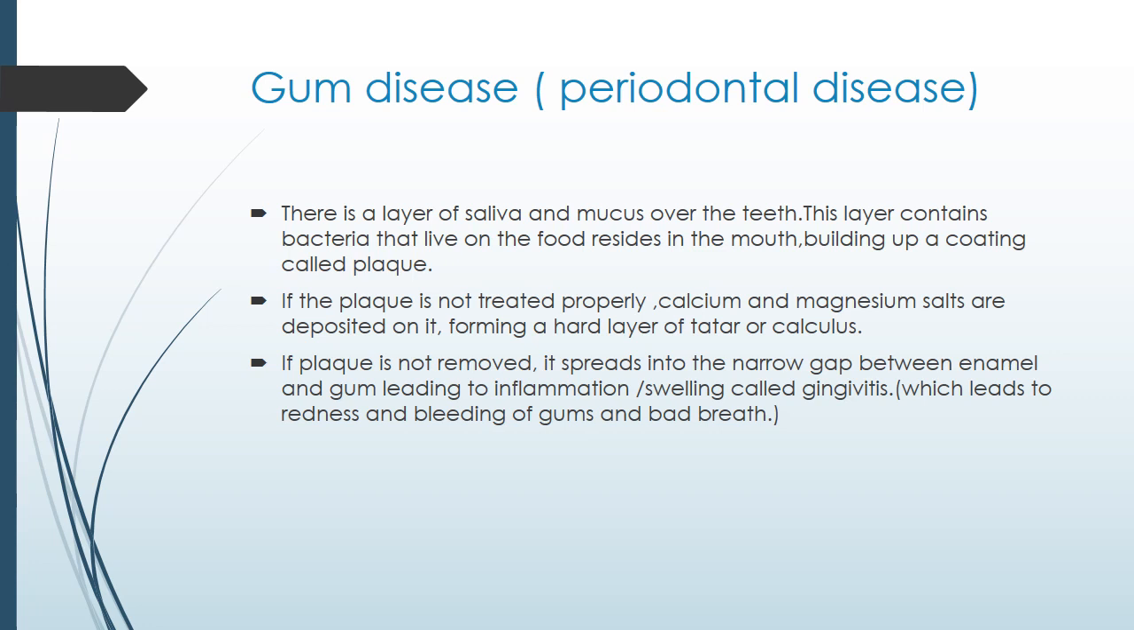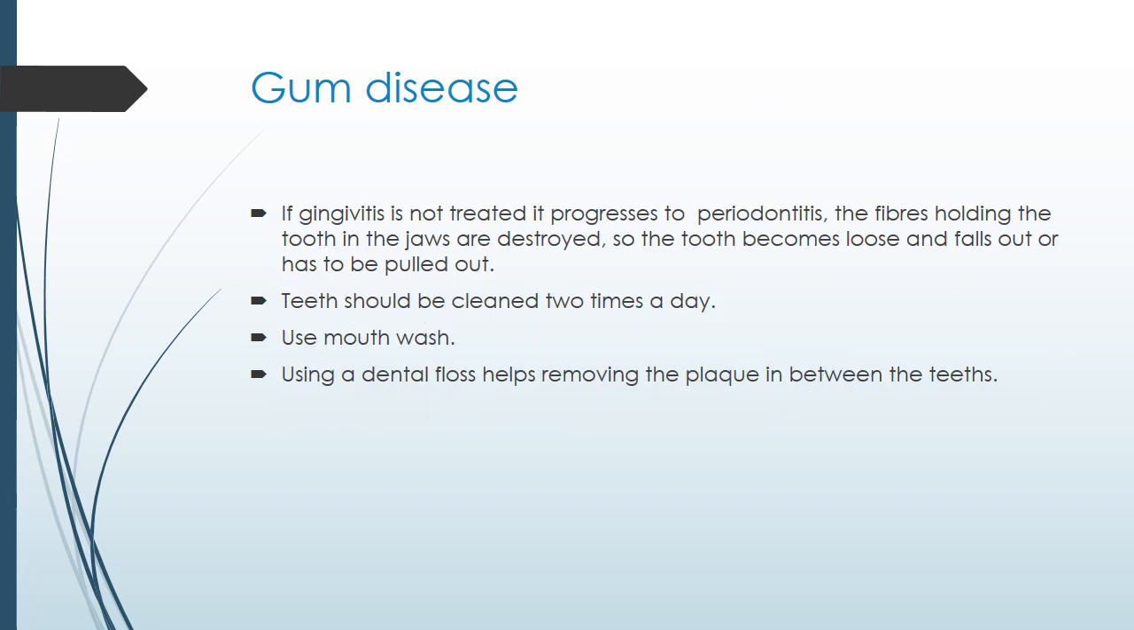If the plaque is not removed, it spreads into the narrow gap between the enamel and the gum, leads to inflammation or swelling which is called gingivitis, which leads to redness and bleeding of gums and bad breath. So in the third stage, if the plaque becomes hardened, then it gets deposited between the enamel and the gum, which will lead to the inflammation or swelling, and this disease is called gingivitis. This disease causes redness and bleeding of gums, and also it is a cause of bad breath.